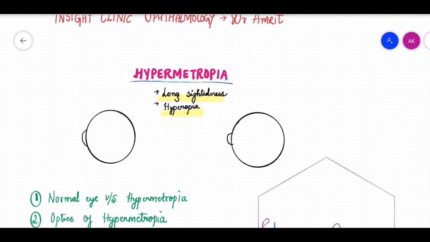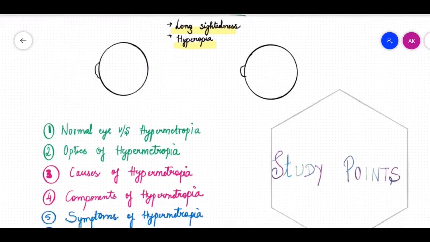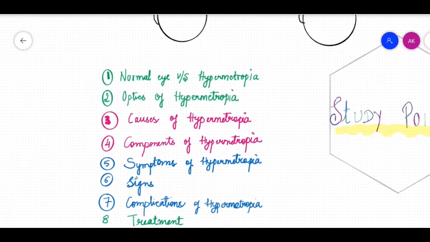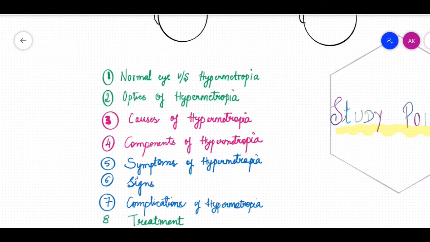Before I jump into the details of the topic, let us go through the various study points that we will be studying today. So, under the heading of hypermetropia, I will be taking you through what is the difference between a normal eye and hypermetropic eye, what are the optics of hypermetropia, what are the causes of hypermetropia, what are the various components of hypermetropia.